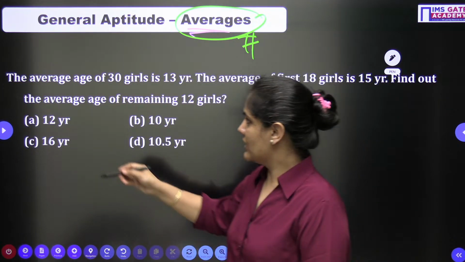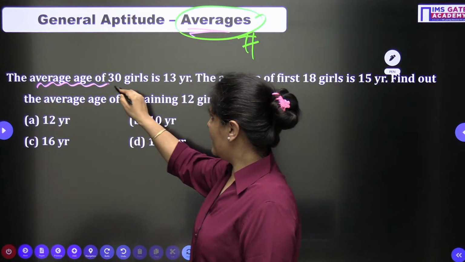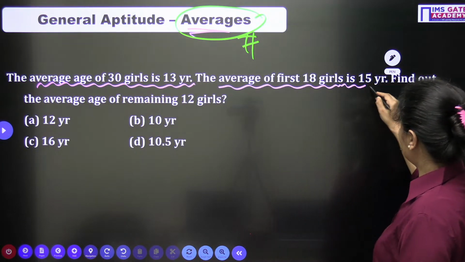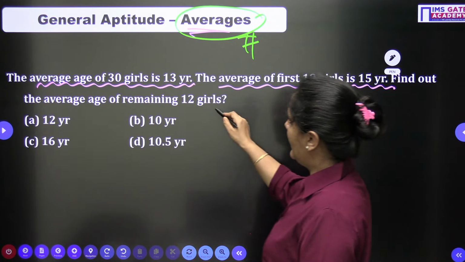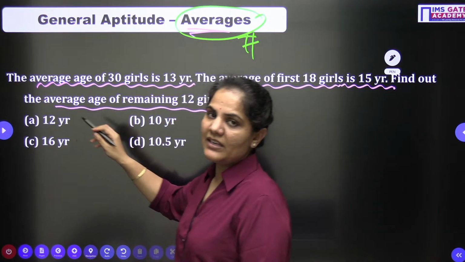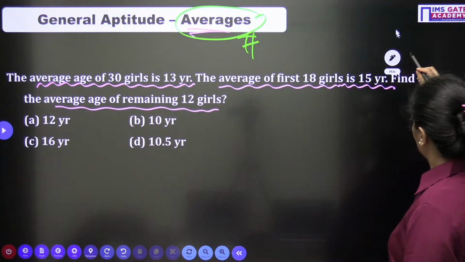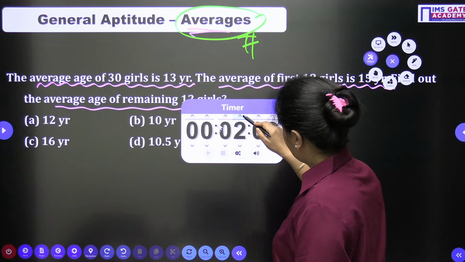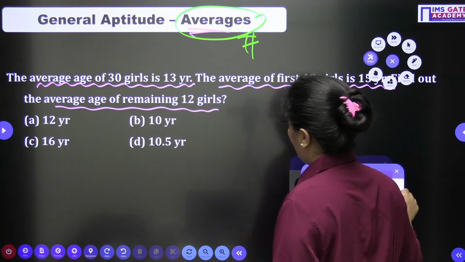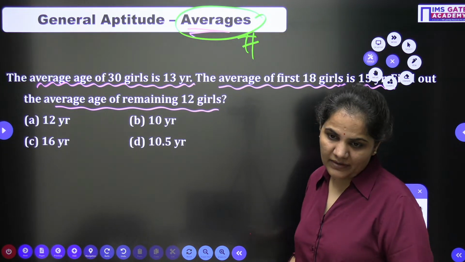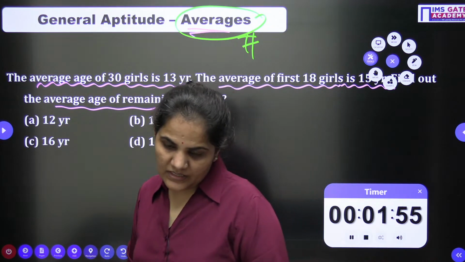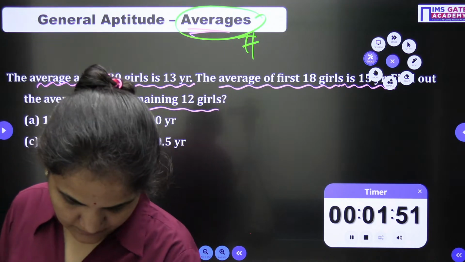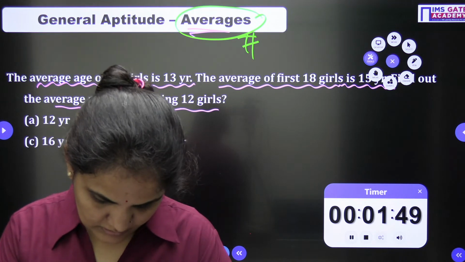So the question is: the average age of 30 girls is 13 years. The average age of the first 18 girls is 15 years. Find out the average age of the remaining 12 girls. You need to find out the average here. Everybody just go for it. We will have a detailed discussion of each and every question. Dear children, just go for it.